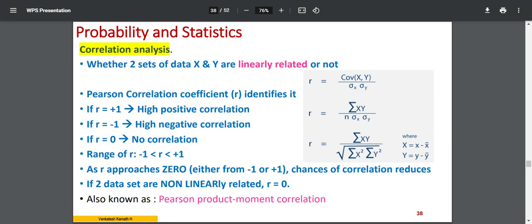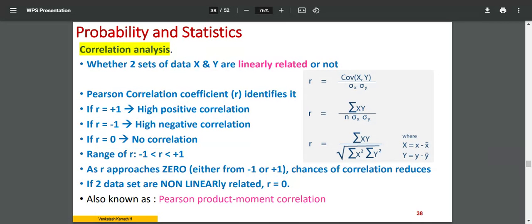If you get 0, somewhere in the middle, then it is no correlation. If you get between 0 and plus 1, it's a positive correlation. If you get 0 to minus 1, it is negative correlation. And around plus or minus 0.5, you can call it moderately correlated. Moderate, not high. So the maximum value is plus 1, the minimum value is minus 1. So R ranges from minus 1 to plus 1. That's the important thing, the range.